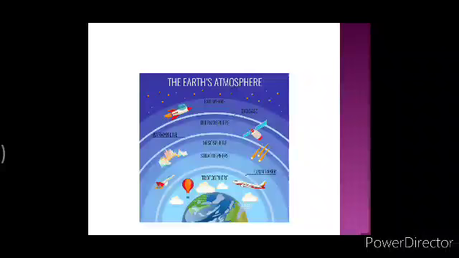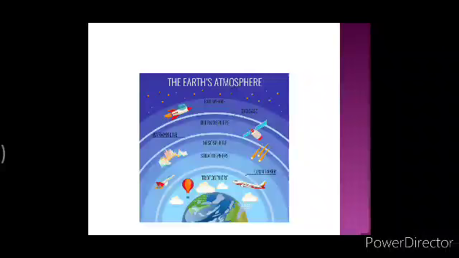Talking about troposphere, all the weather phenomena, all the weather related activities, take place in troposphere. Stratosphere, you know, the jet planes that fly at high altitude, they all fly in the lower part of the stratosphere. Not only this, stratosphere also has ozonosphere. It is known as ozonosphere because it has a concentration of ozone.